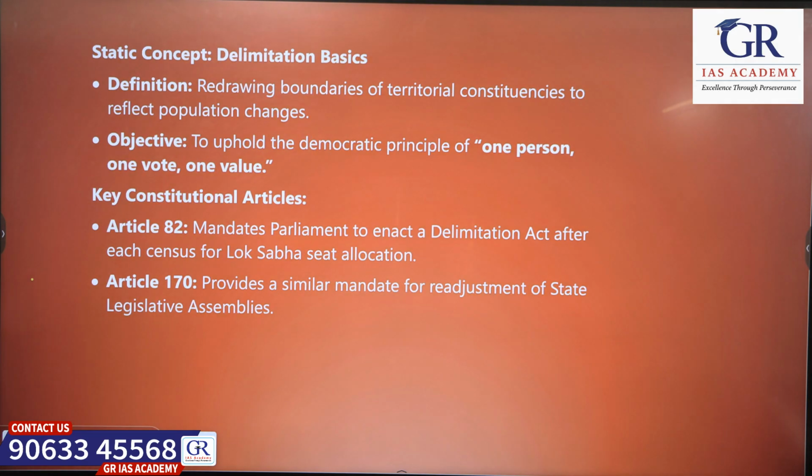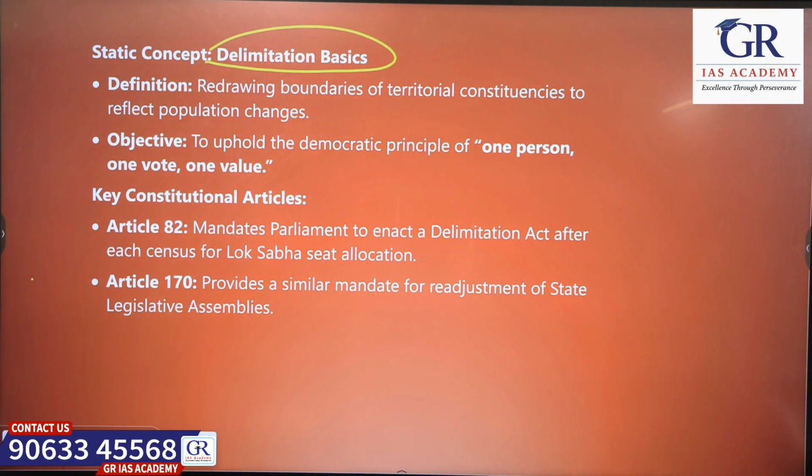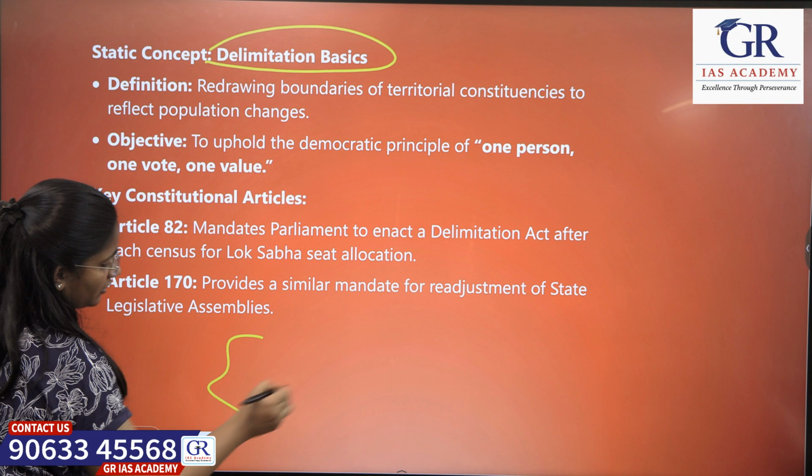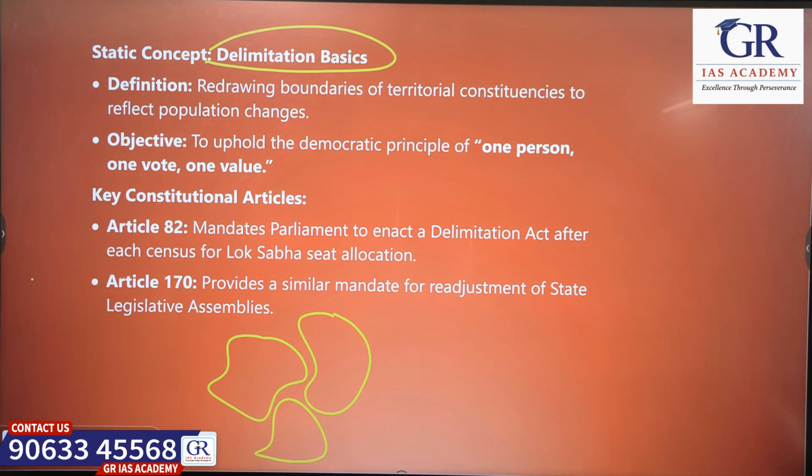Moving to the next topic, delimitation basics. We already said boundaries will be drawn based on census data and the number of seats will be fixed accordingly. That is called delimitation. Why do we do this? In order to achieve political equality.